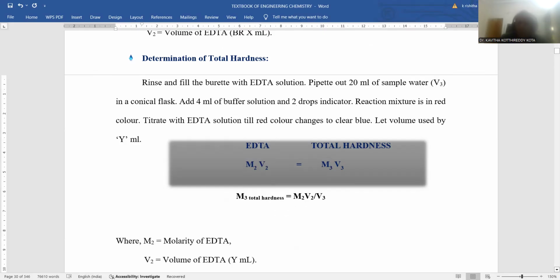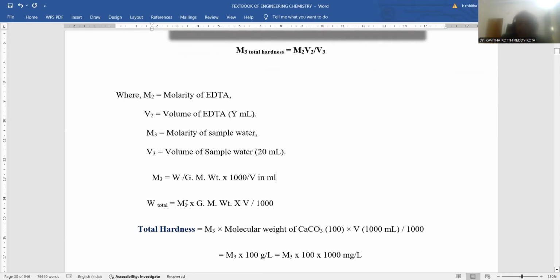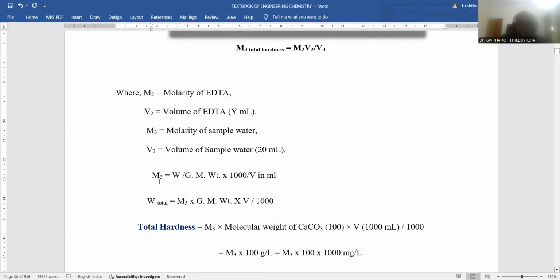V2 is the volume of EDTA, that is the burette reading for the color change from red to blue, calculated by this titration process, right? V3 is the hard water pipetted out, 20 ml only. All the terms are known except M3, so M3 is calculated. M3 is equal to M2 V2 by V3.